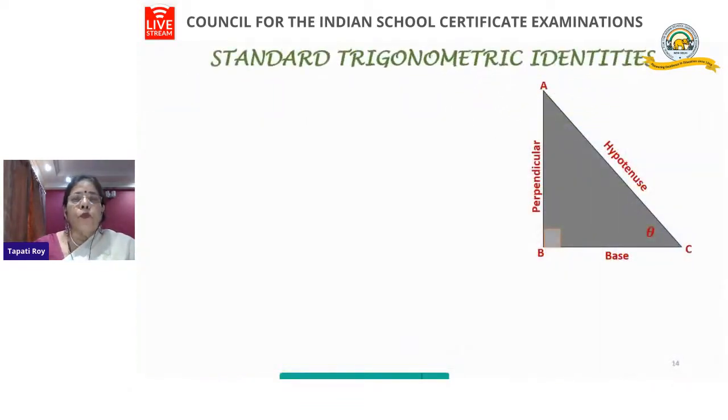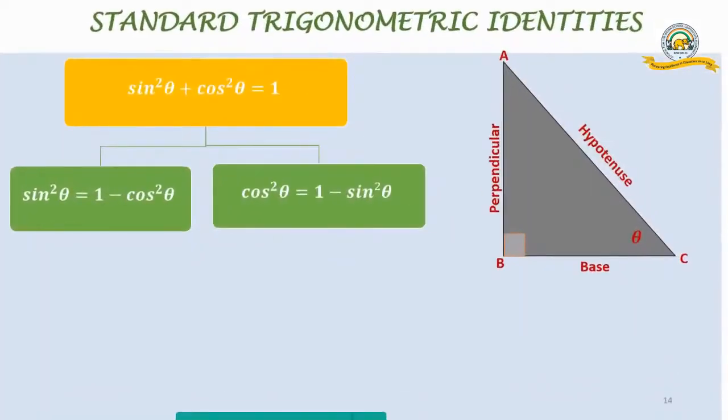Now, we are going to prove standard trigonometric identities, and before that, let us see some standard identities. Like we had some standard algebraic identities, the first and foremost trigonometric identity is this: sine square theta plus cos square theta equals 1. Don't think this is another formula you're learning.